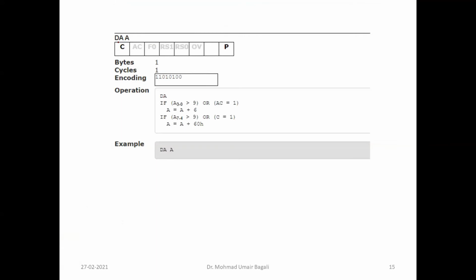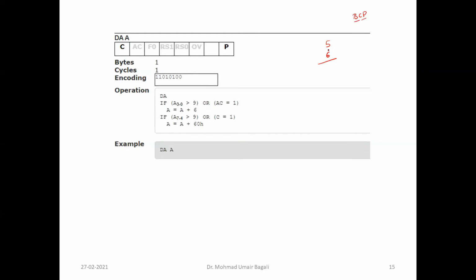Next is decimal adjustment after addition. Say, for example, when we are in the BCD, binary coded decimal number system, and we have fed 5 as one number and 6 as another number.